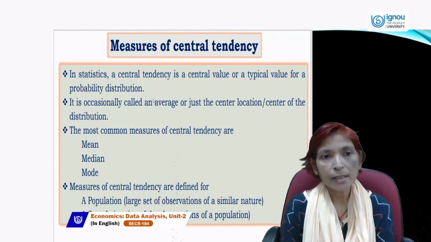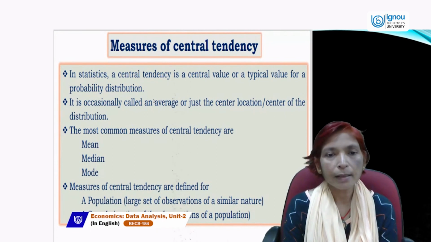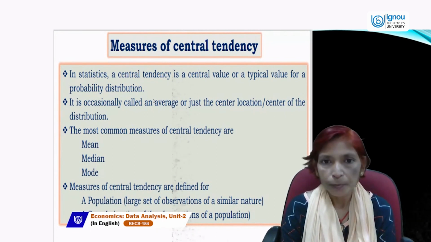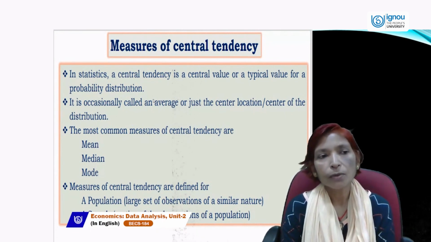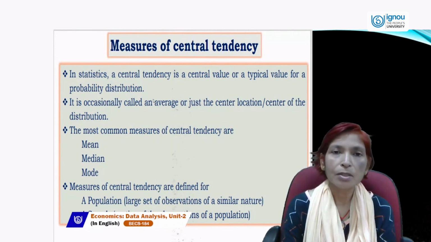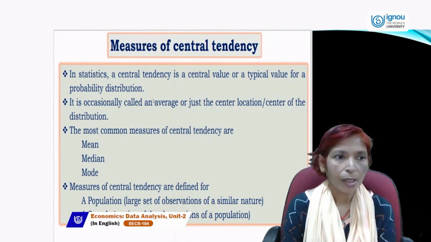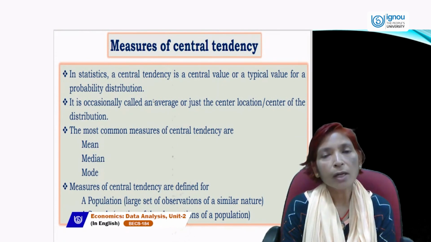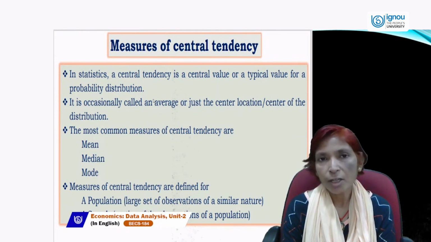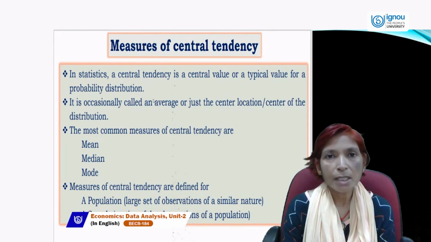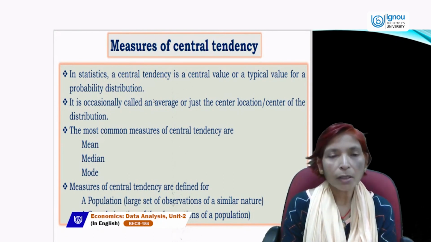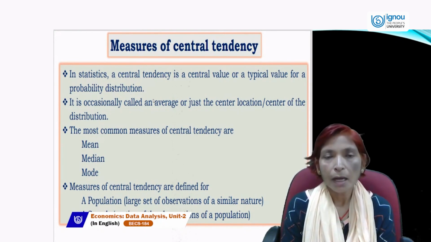So in statistics, a central tendency is a central value or a typical value for a probability distribution. It is occasionally called an average. Average means mean. Average is not an accurate number. Average means something can be increased or decreased, not in accurate or proper numbers.